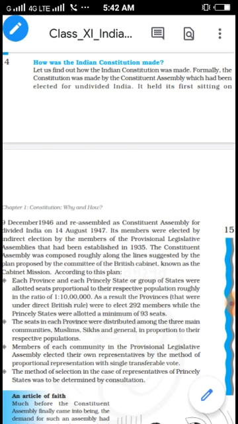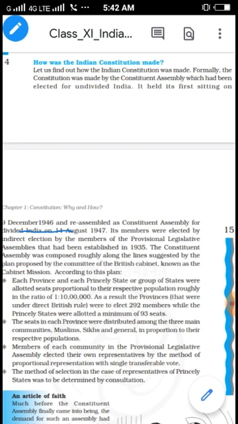For this purpose, for the first time on 9th December 1946, members in the Constituent Assembly sat and discussed the planning of, the future of the Indian Constitution. But as India got partitioned on 14th August 1947, once again this Constituent Assembly was divided. Some members of this Constituent Assembly went to Pakistan and sat in the Pakistan Constituent Assembly.